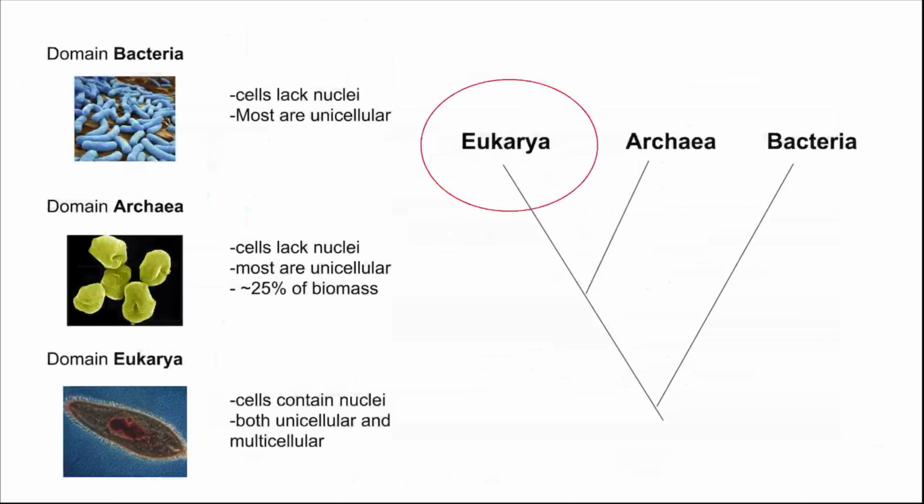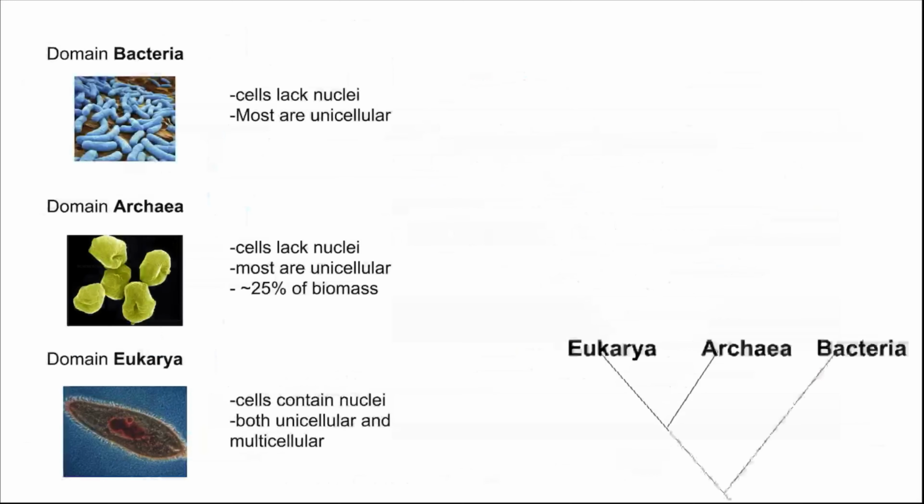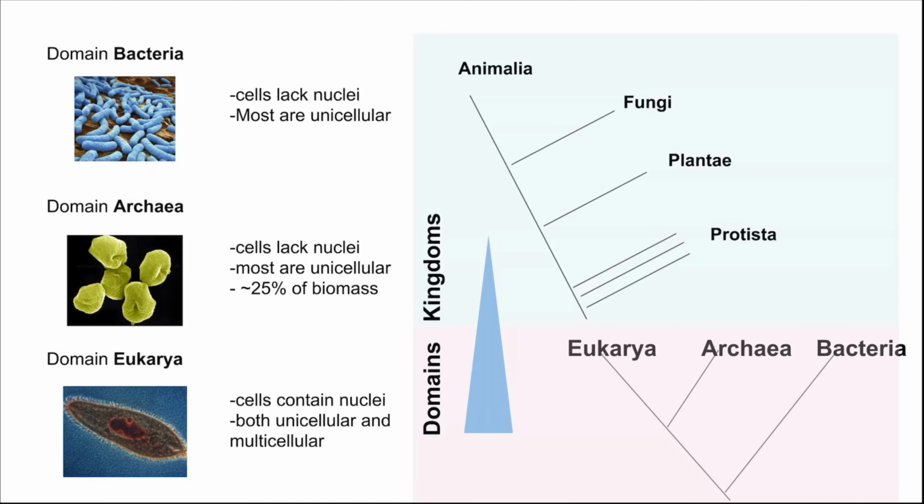Let's look at the eukaryotes in a little more detail here and look at how we fit into the eukaryotic branch. So remember, we're going from more broad to more specific. We're going from the domains to kingdoms. And one branch of the eukaryotes are the protists, and those are unicellular.